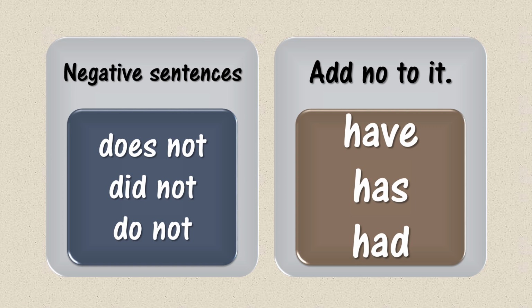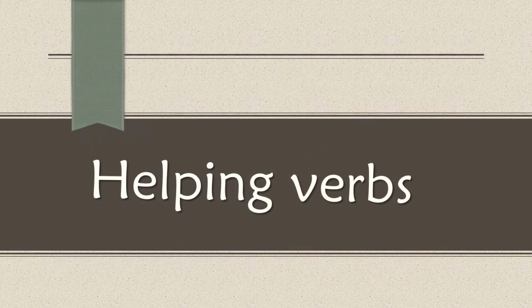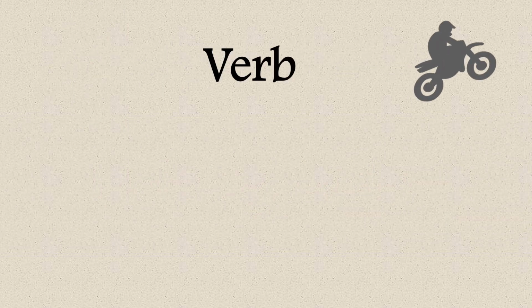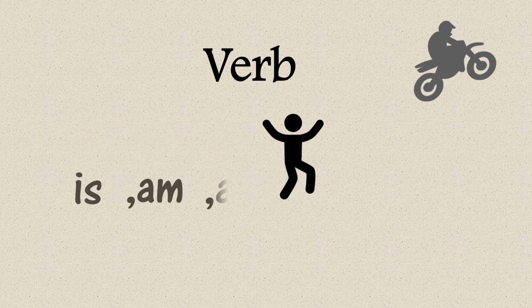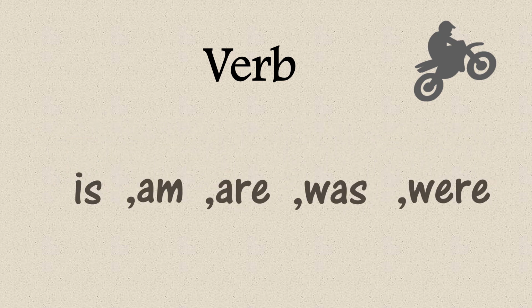Do you know what helping verbs are? Let me explain. Firstly, verbs are doing or action words like running, playing, eating, sleeping, fighting, and so on. Helping verbs are is, am, are, was, were. These words help the main verb in the sentence.